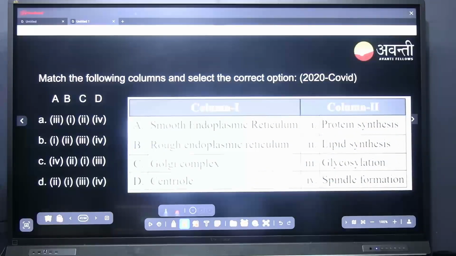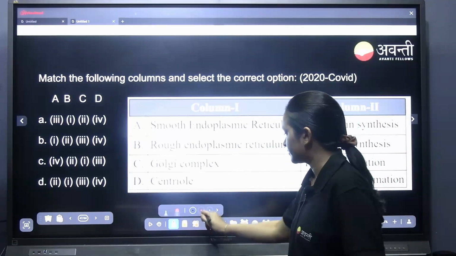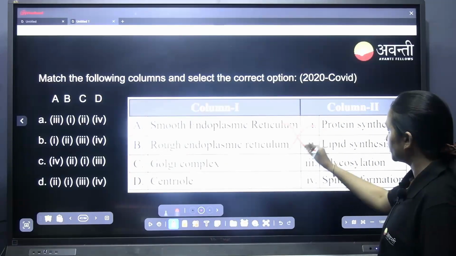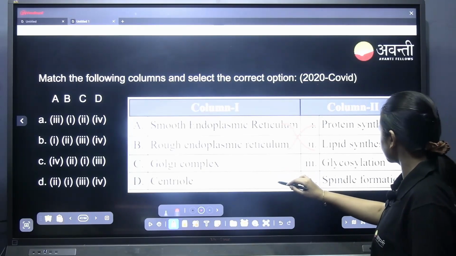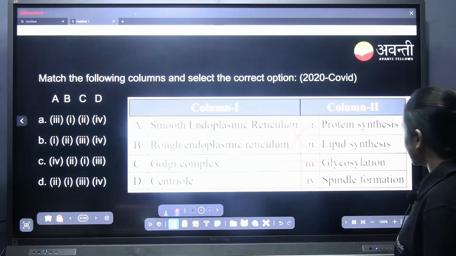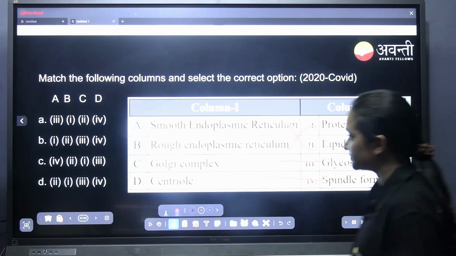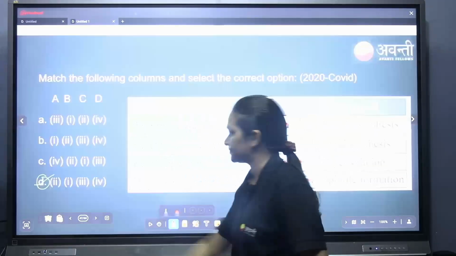Match the following columns. Smooth endoplasmic reticulum, lipid synthesis. Rough endoplasmic reticulum, protein synthesis. Golgi complex, glycosylation, and centriole, spindle fiber. A to B1. It is D for Delhi as the right answer.